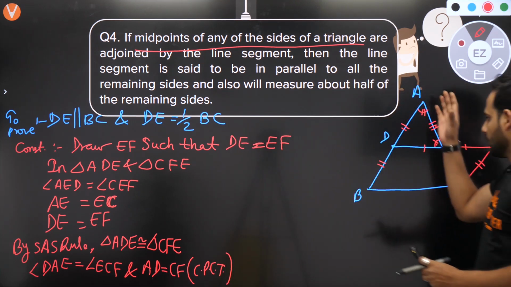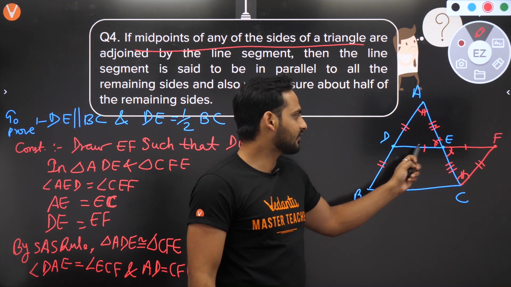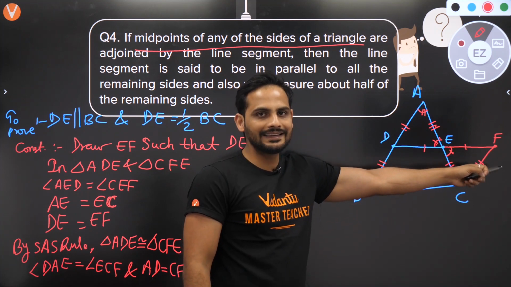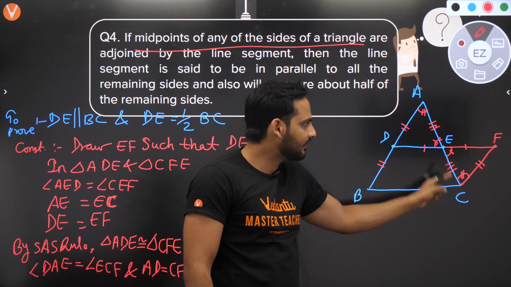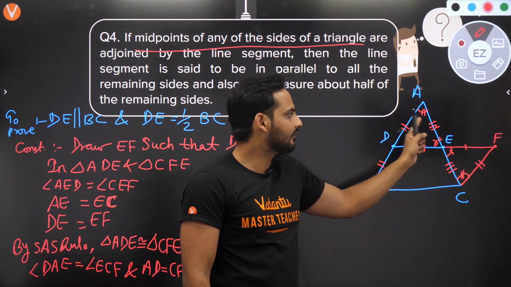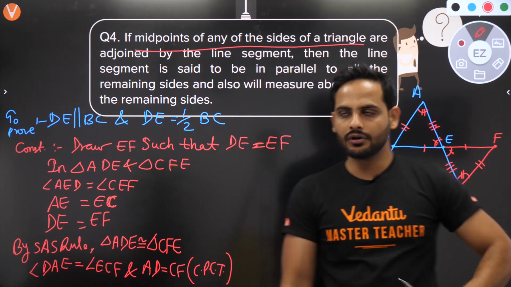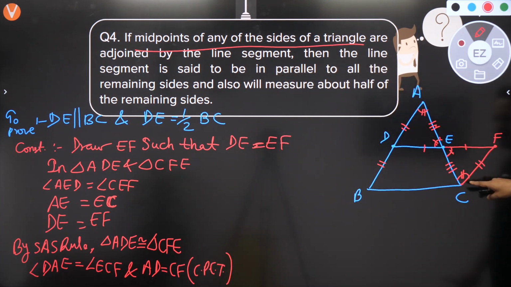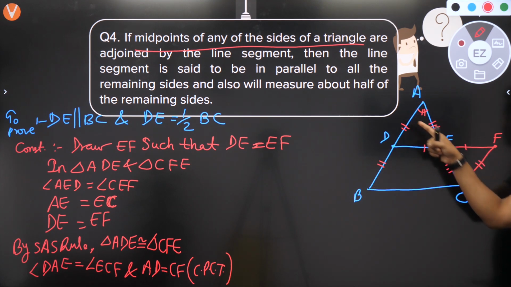Understand? So what I have done till now, whatever the diagram was given, I have done one construction. I have extended the line DE till a point F such that DE is equal to EF. Then I have joined F with C. So these two triangles are congruent by SAS rule. By CPCT I have got this angle equal to this angle, and then AD is equal to CF. So if AD is equal to CF, I can say BD is also equal to CF, because AD and BD are equal. See, the marks are equal here, correct? So BD is equal to CF.